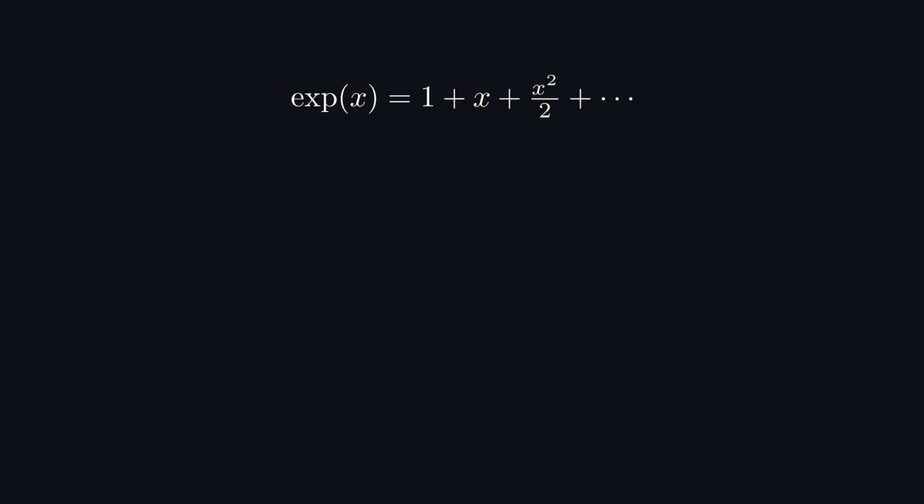Now look at that sum. You're adding x to x squared to x cubed. But the sum rule says you can only add things of the same dimension. And x squared can only match if x has no dimension at all. So the argument is forced to be a pure number. The rules feed into each other.